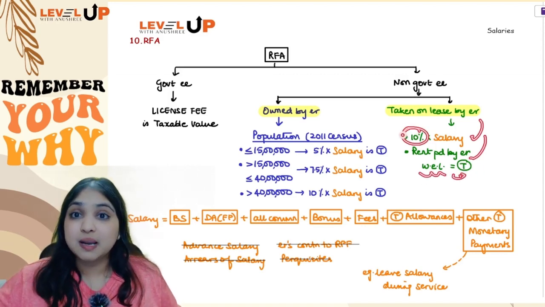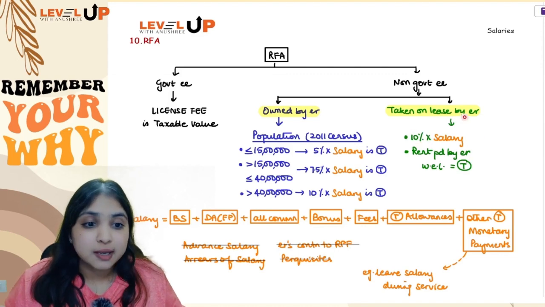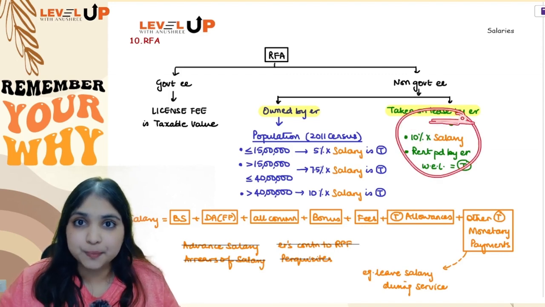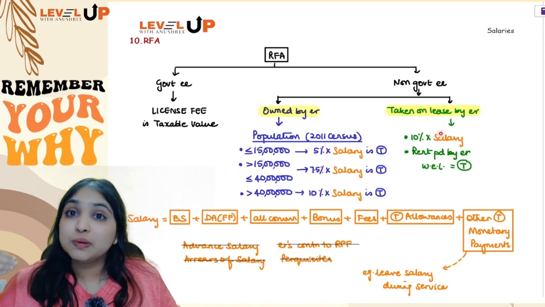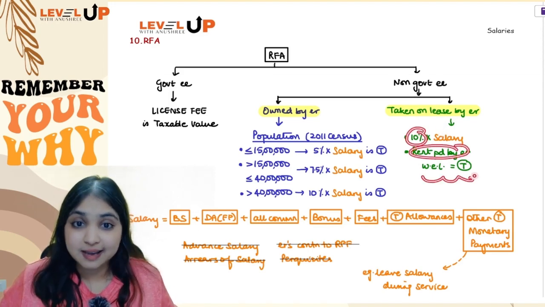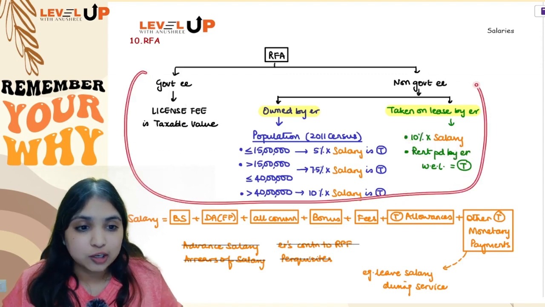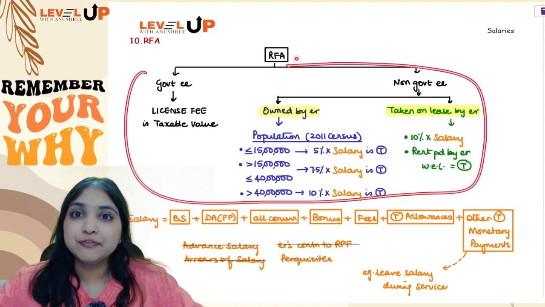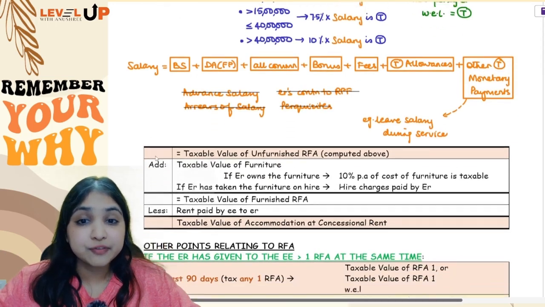See, this 10% number will not depend upon population. If the house is taken on lease by the employer, the population is irrelevant. You will straight away calculate 10% of salary or rent paid by employer, whichever is lesser is taxable. So by doing this calculation, you will get the taxable value of unfurnished RFA.